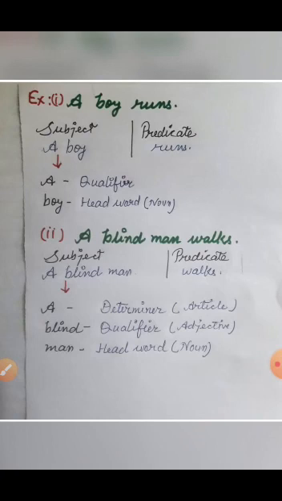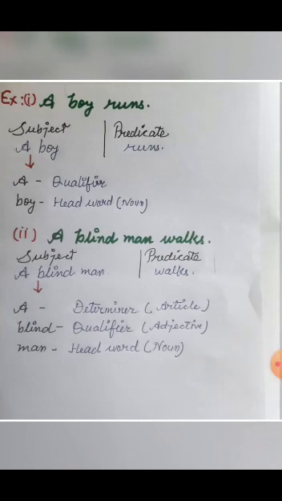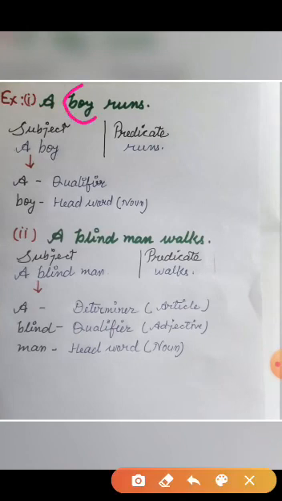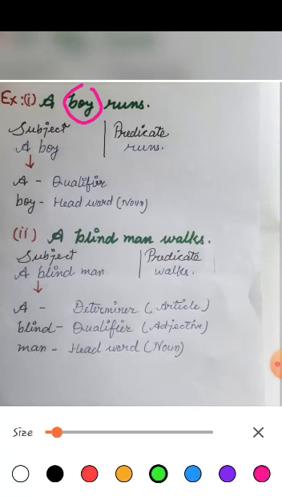How can we say this? See, if we remove head word boy, then the sentence will be: a runs. Means in Hindi, एक दौड़ता है, and it is senseless. But if we remove a, then the sentence will be: boy runs. लड़का दौड़ता है. It's okay and it is sensible. So head word controls the sentence.